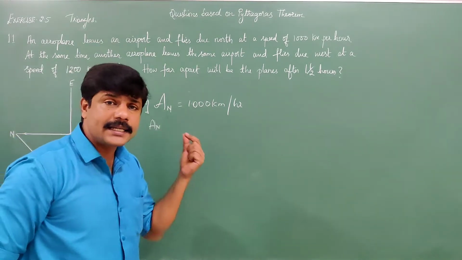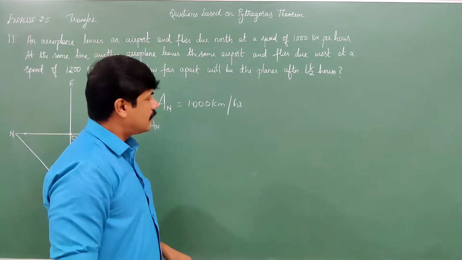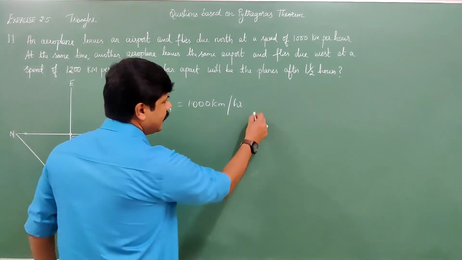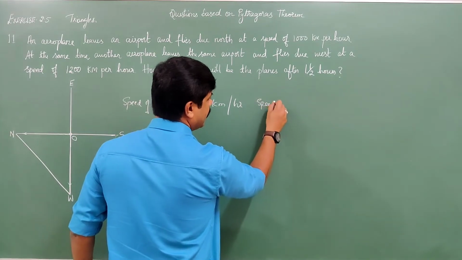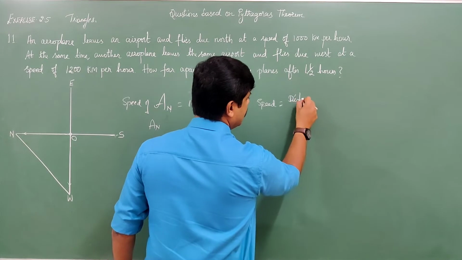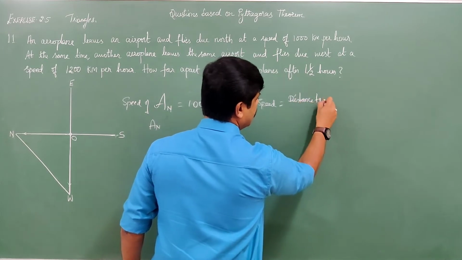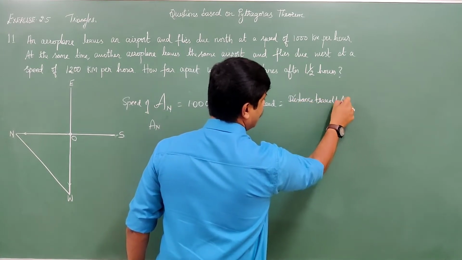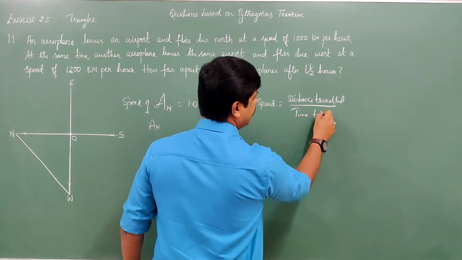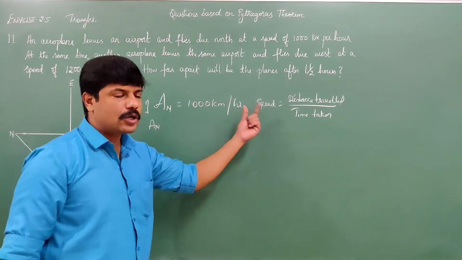You should know the relation between distance, speed and time. Speed is equal to distance traveled by time taken. This is the formula to find speed.